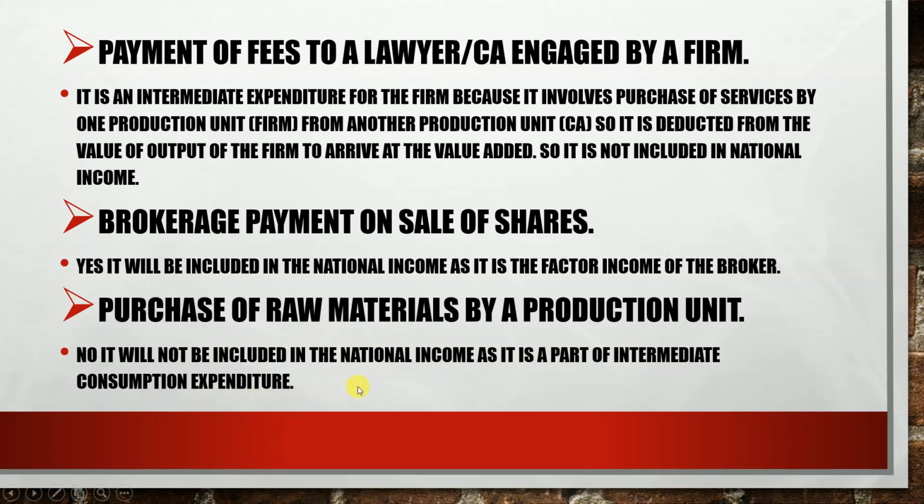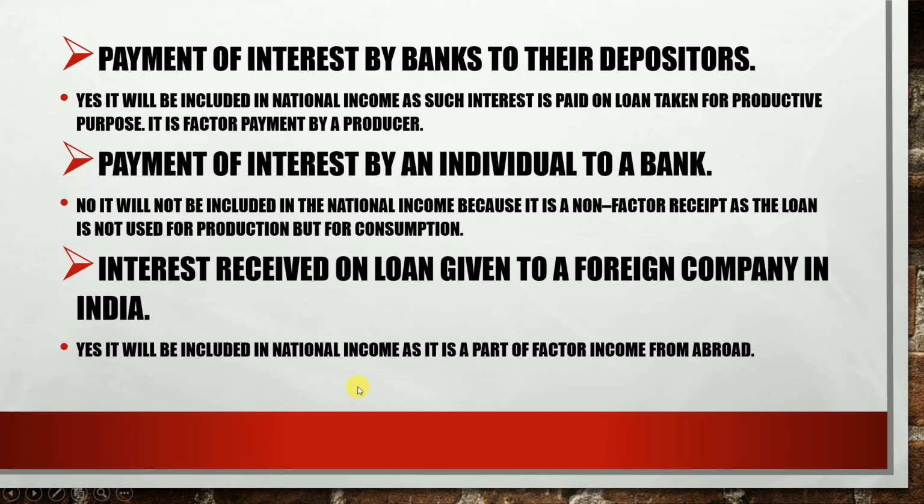Payment of interest by banks to their depositors. Here it is considered that banks are giving their deposits for productive purpose as loan. That's why the interest given to the depositors is counted in national income.